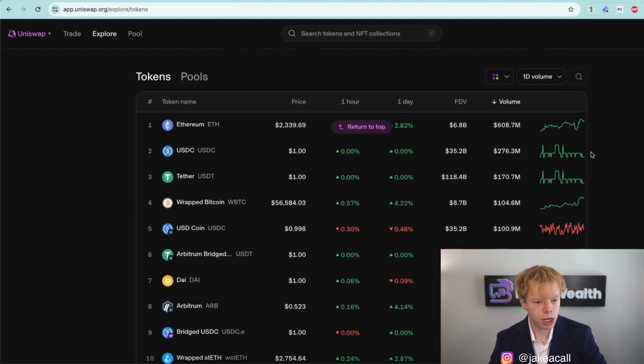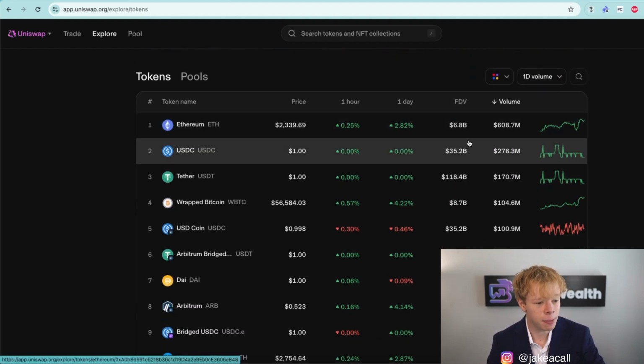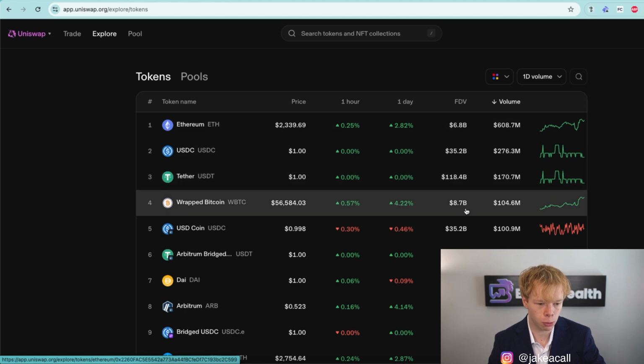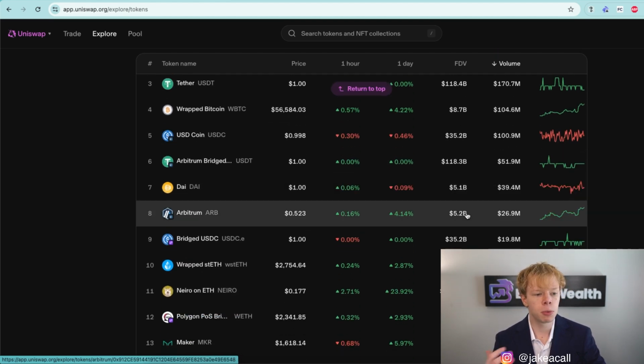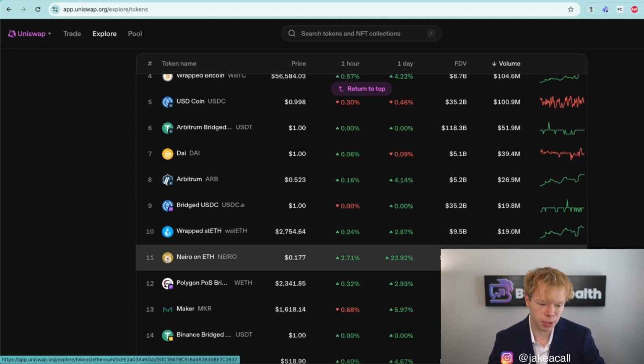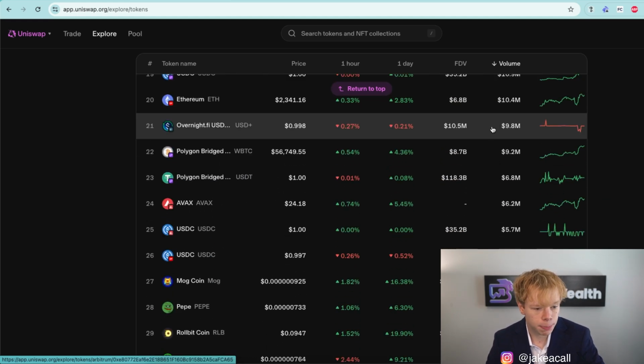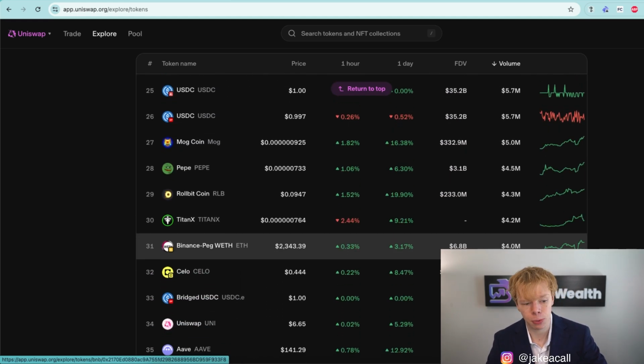So on the tokens page, we're going to see assets like Ethereum, obviously, because that's the most traded asset on Uniswap. And then we're also going to see some stablecoins along with Wrapped Bitcoin and some more stablecoins. But when we start to get further down the list, we'll identify assets like the Arbitrum token that has a lot of trading volume. We'll identify stuff like Nero that also has a lot of trading volume, but seems to be a meme coin, or assets like Maker, Matic, USD Plus, and there's so many other assets.